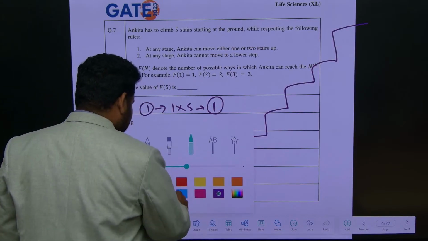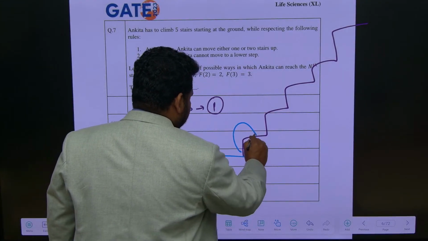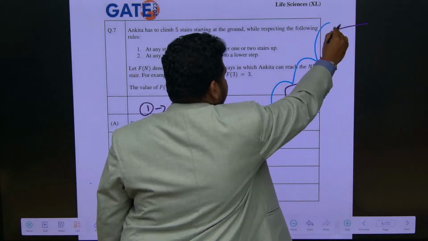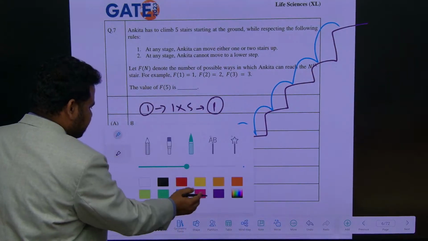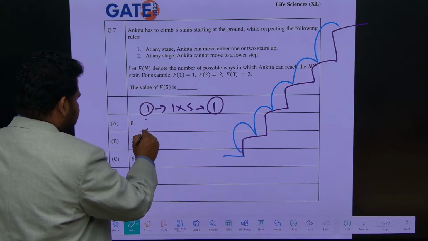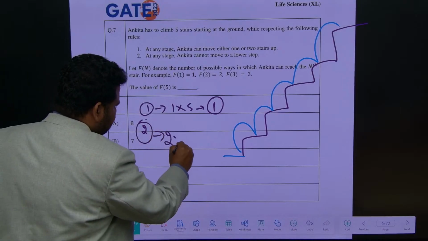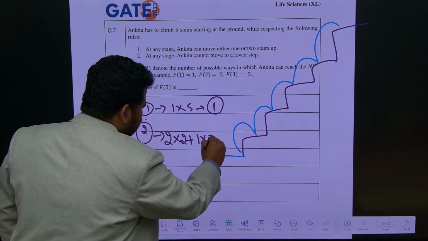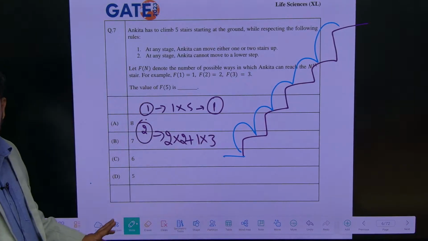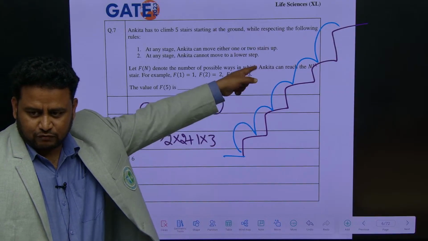Let me use some other color. This is ground. 2, 3, 4, 5. This is one way. Now suppose I take 2 into 2, then 1 into 3. 2 into 2 means first I will take 2 steps, then I will go 1.